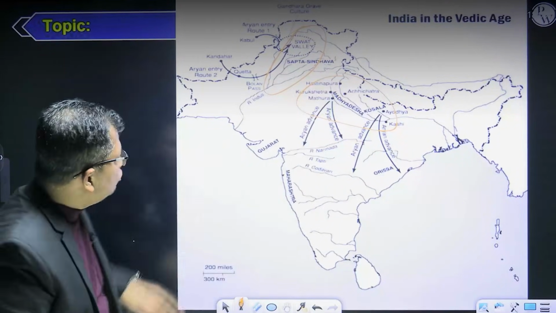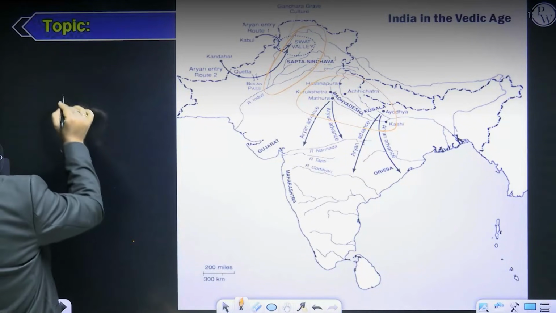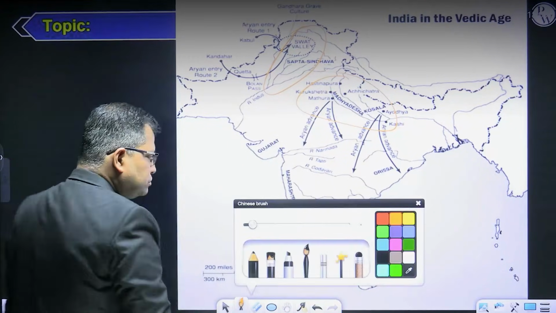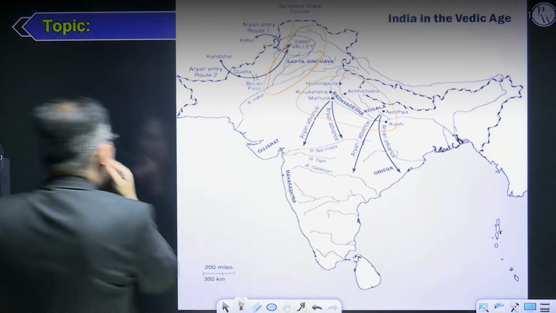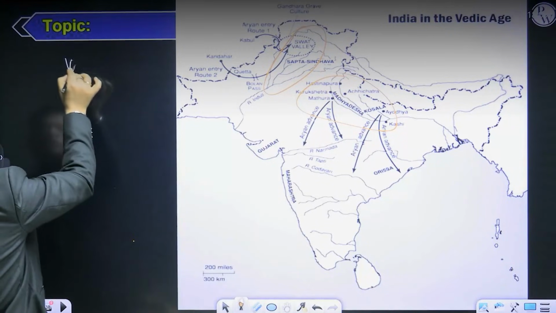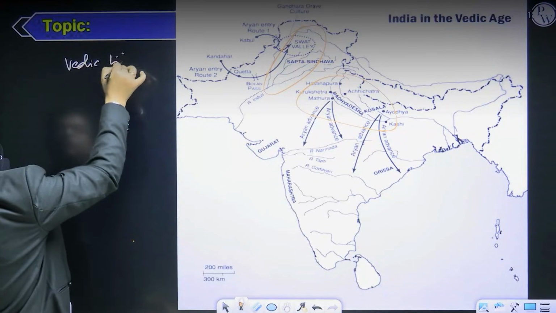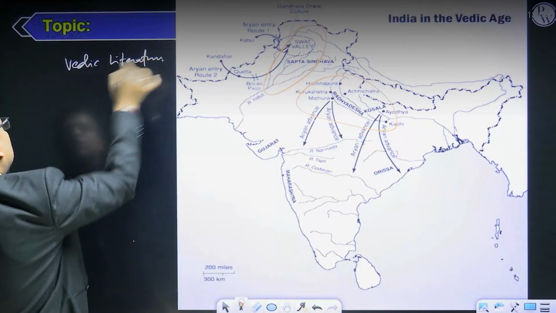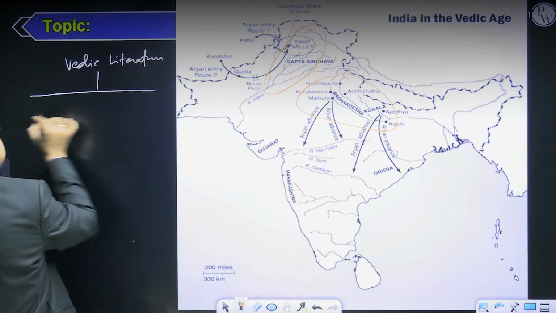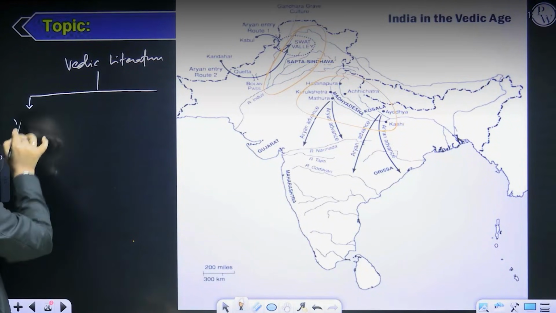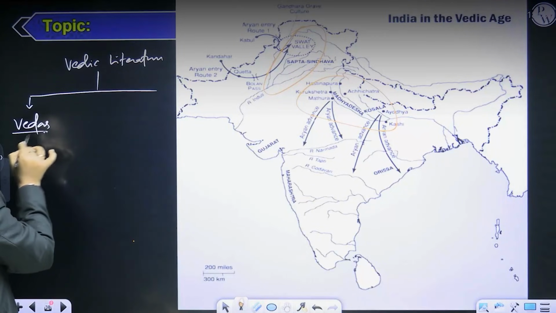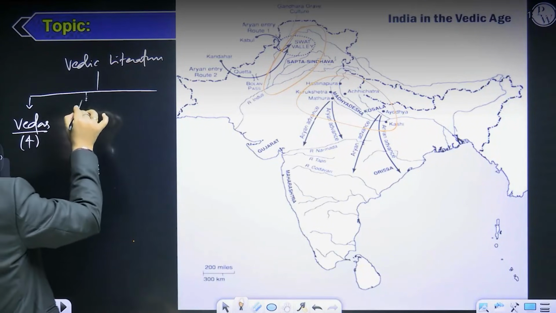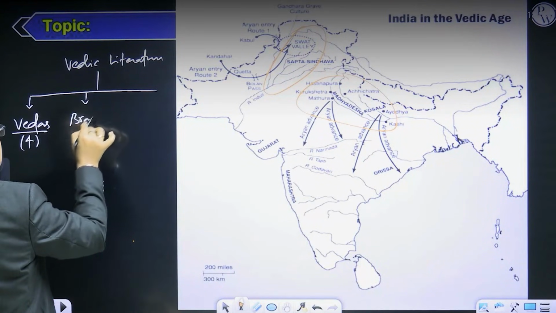Now the most important thing is that when they settled in India, they did something for which they are known, that is the Vedic literature. They composed Vedic literature. If I talk about the Vedic literature, it includes the four Vedas. The four Vedas, they are 4 in number. Then there are the Brahmanas.